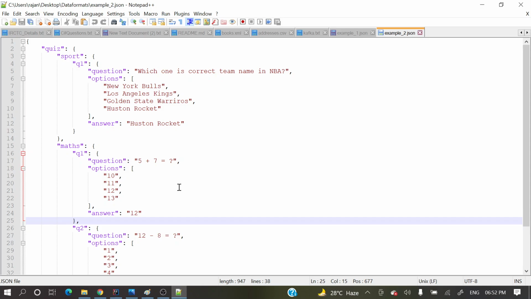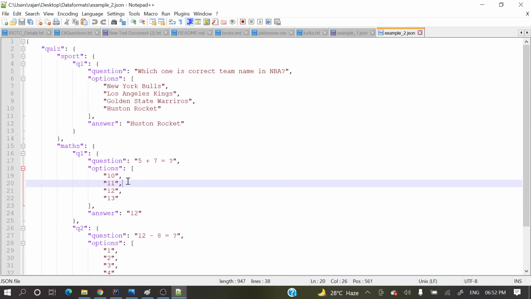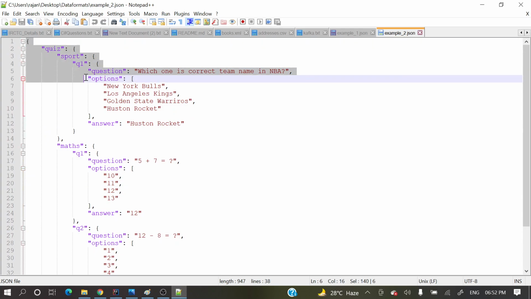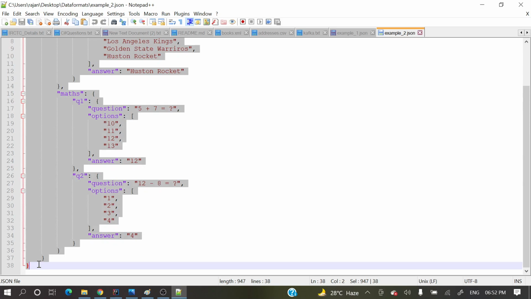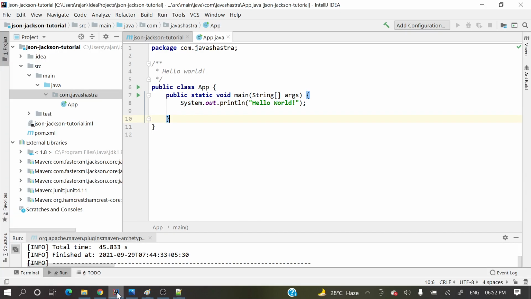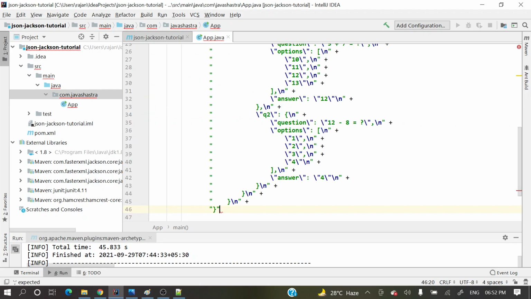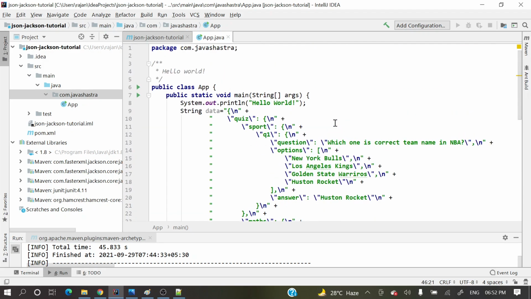What is JSON and how to write a JSON. So let's come to one more part, right? This is a JSON file. If you store this JSON into one string, that is known as a JSON string in the Java world. String data equal to, pasted over here. So this is known as JSON data. In upcoming videos we'll play around with this JSON data, like this JSON string. We call this a JSON string, right?